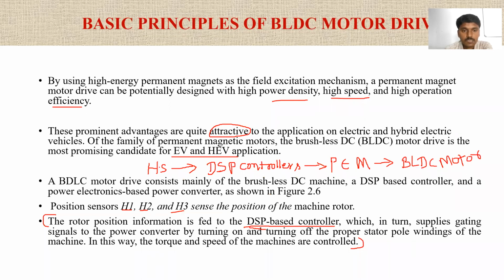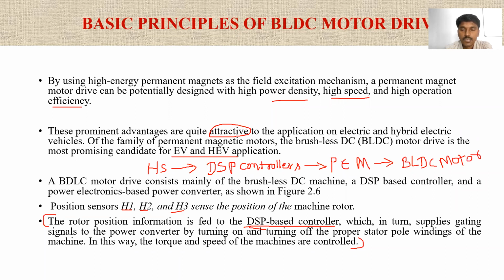We can say in one line: all the sensors identify the position of the rotor circuit and give the information to the DSP controller. The DSP controller will generate the commands to the power electronic modulator. In this power electronic modulator we are using a number of switches, maybe 2 or 3 or 4, depending upon the circuit. These devices should be turned on and off based on the commands coming from the DSP controller.